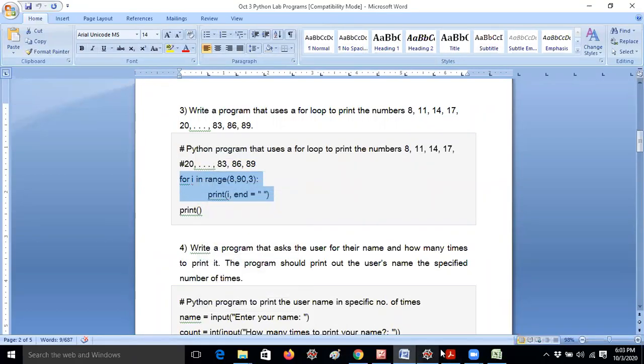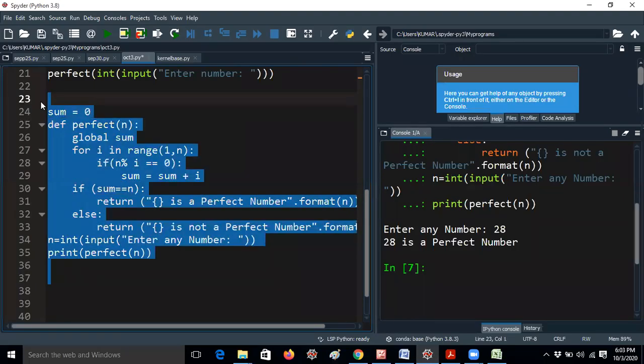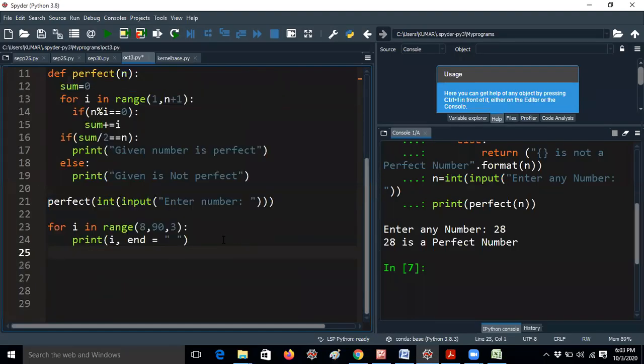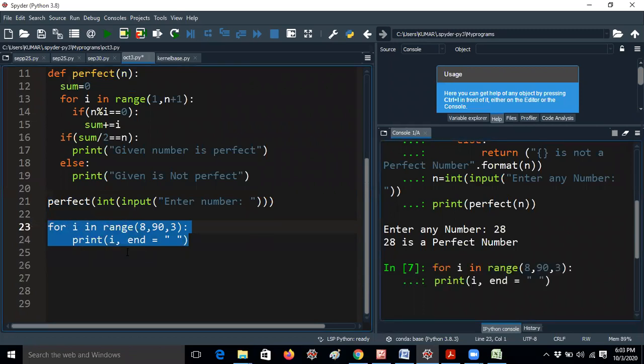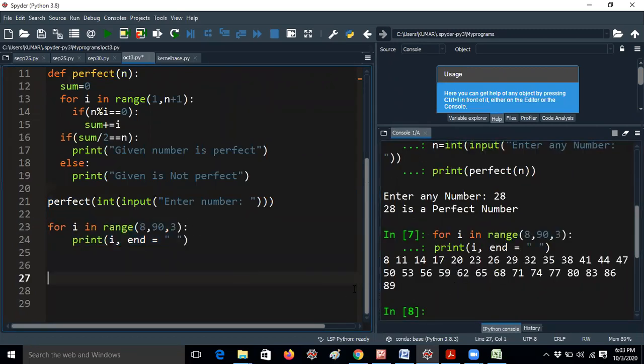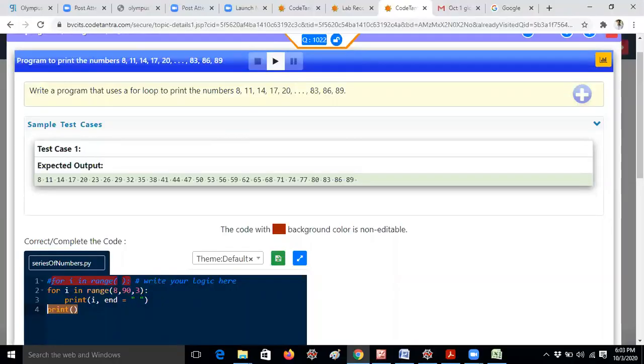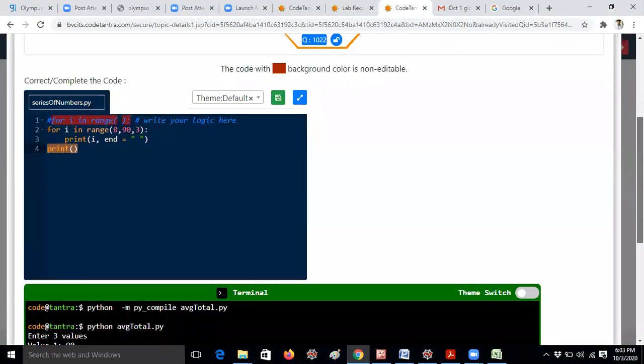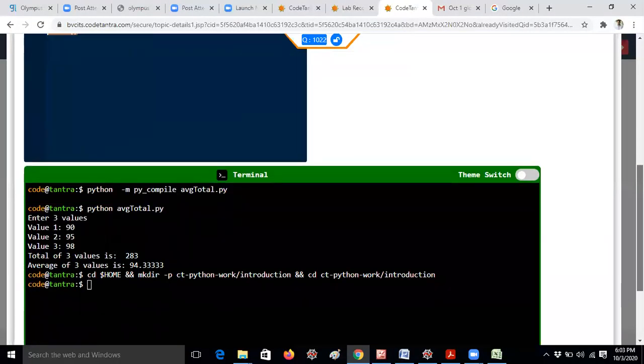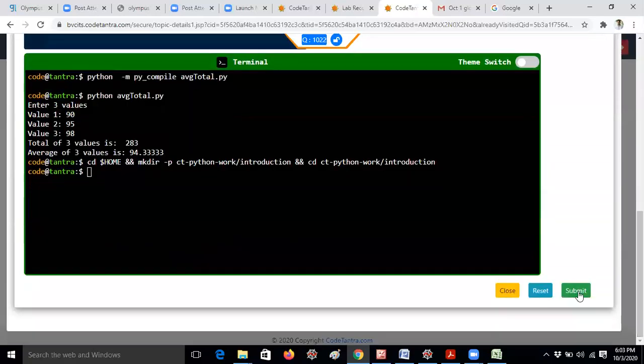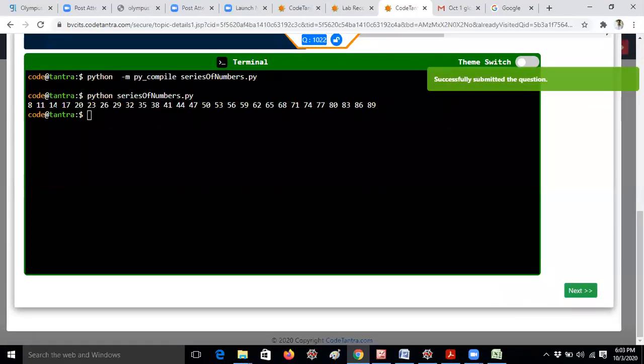I'm just copying the code, and I'm running it in the Spyder window. I will get the answer. So that print is not mandatory, guys. But Code Tantra always follows some rules, you know already, right? So that's the reason I just kept that aside. Now I'm running the program. Now I'm getting all the values from 8 to 89 with 3 as the difference.